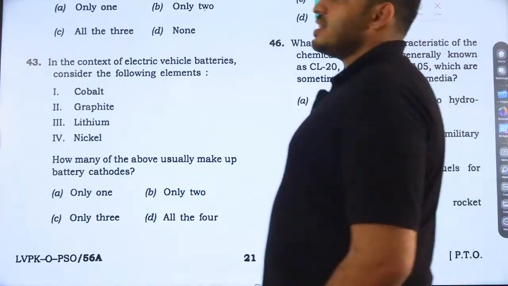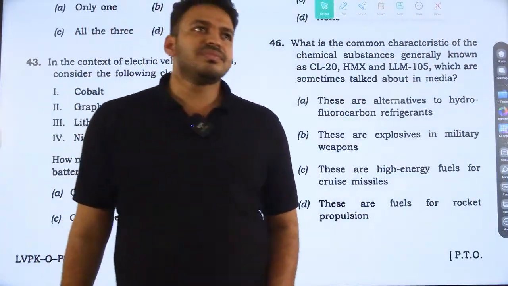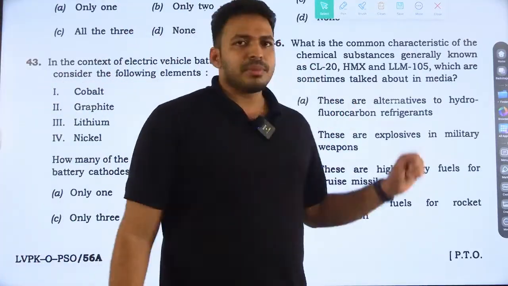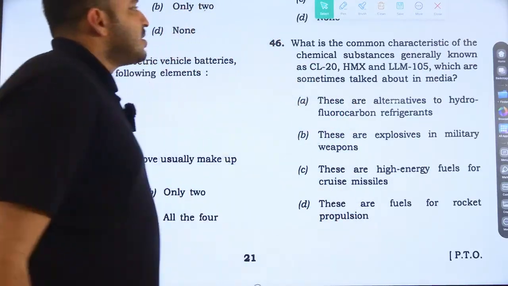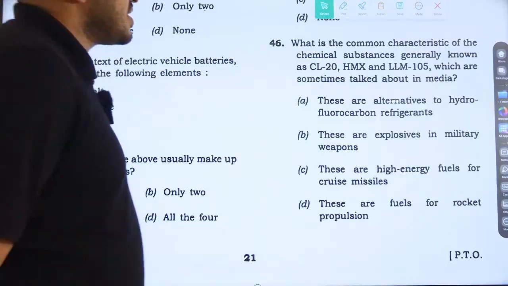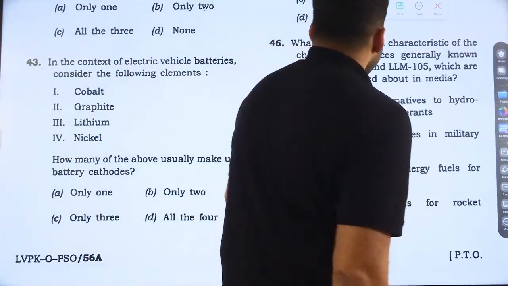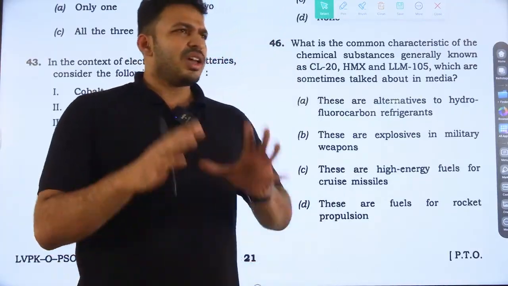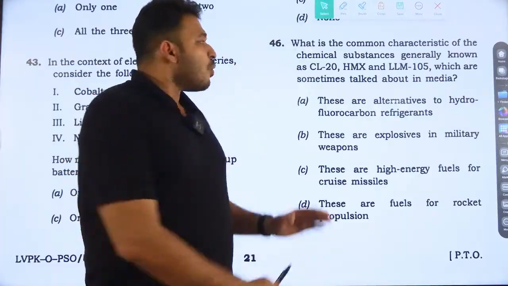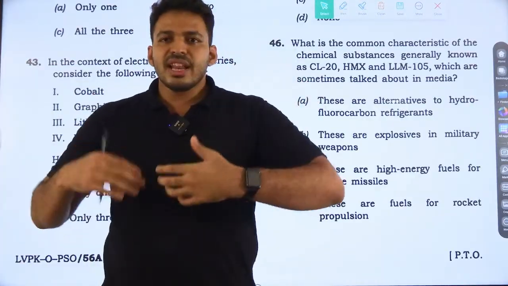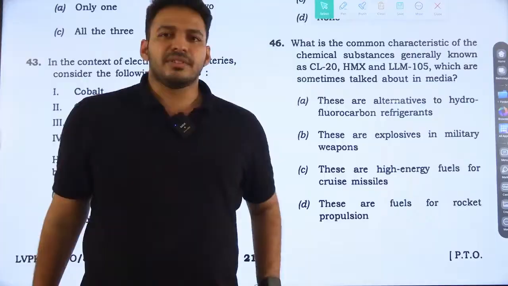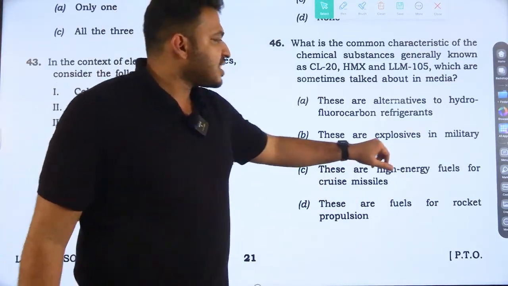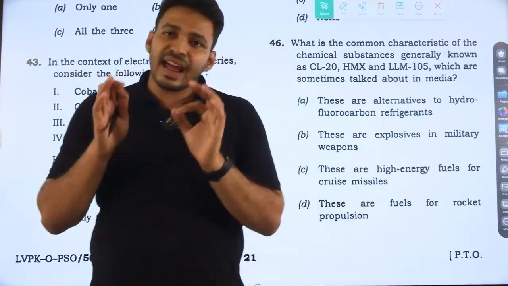Another question. This is somewhat ambiguous, and until UPSC publishes the answer key we are not sure about it. What is the common characteristic of the chemical substances known as CL-20, HMX, and LLM-105, which are sometimes talked about in the media? If you stick to what these substances usually come up as in the media, they are explosives. So option B, they are explosives used in military weapons, is the right answer.